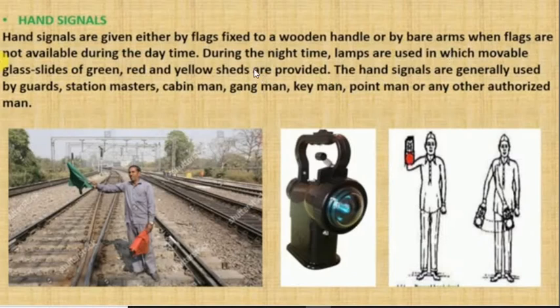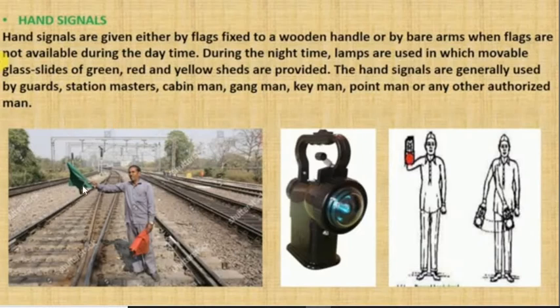During the night time, lamps are used in which movable glass lights of green, red, and yellow shades are provided. The hand signals are generally used by guards, station master, cabin man, gangman, keyman, pointman, or any other authorized man. So these are the individuals who use these signals.